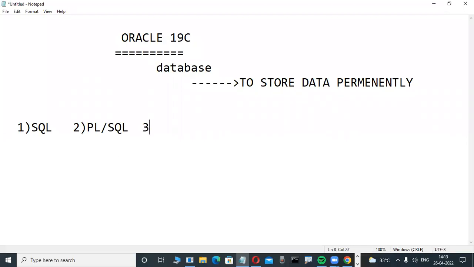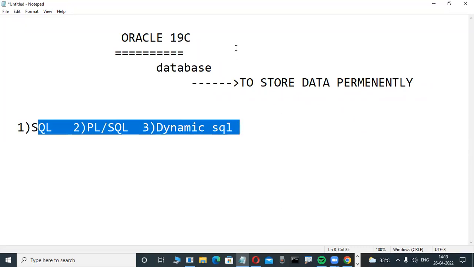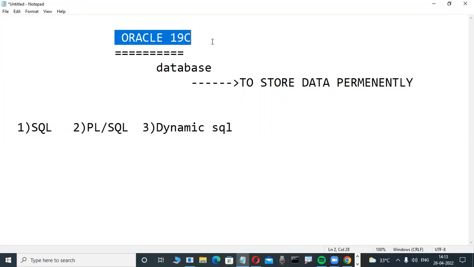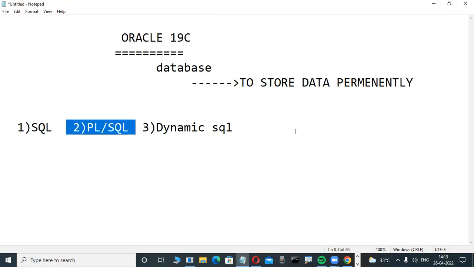Another language is dynamic SQL. In our course we are learning SQL, PL/SQL and dynamic SQL. Once you are good at these three languages, then we can operate Oracle software. In our classes also, we operate like this. Okay?